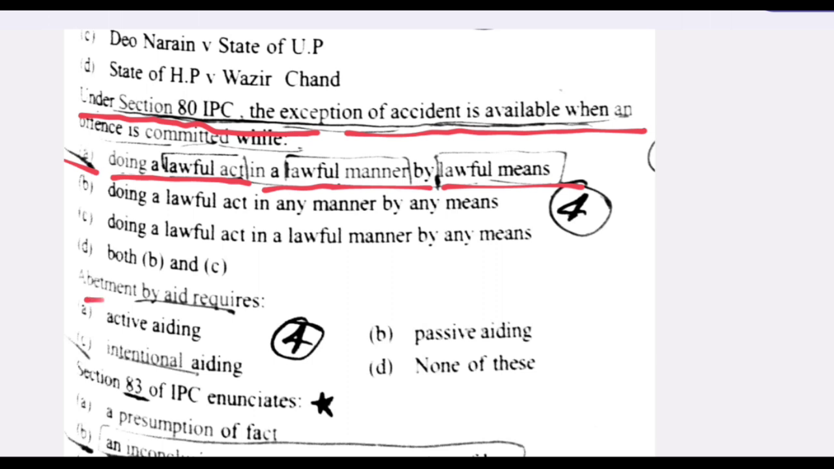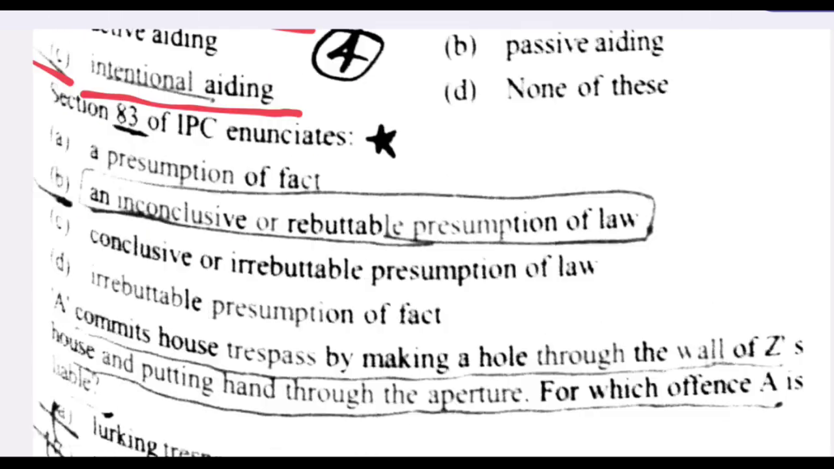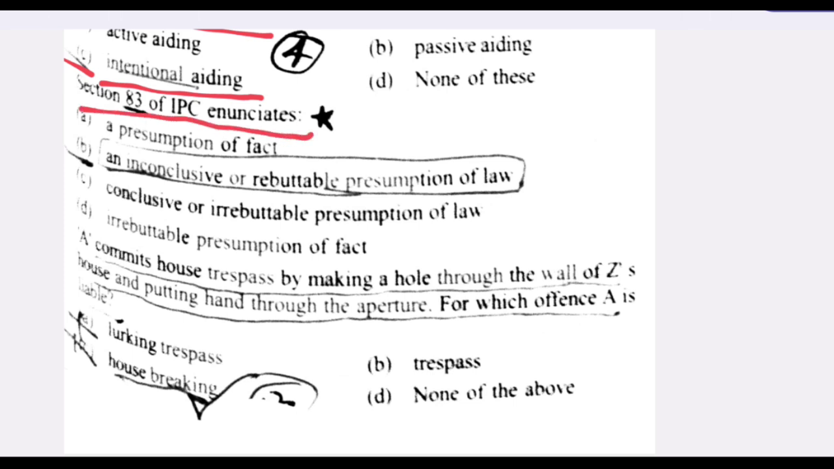Next question. Abetment by aid requires intentional aiding. C is the right answer. Next question. Section 83 of IPC enunciated an inclusive rule. B is the right answer. An inconclusive or rebuttable presumption of law.